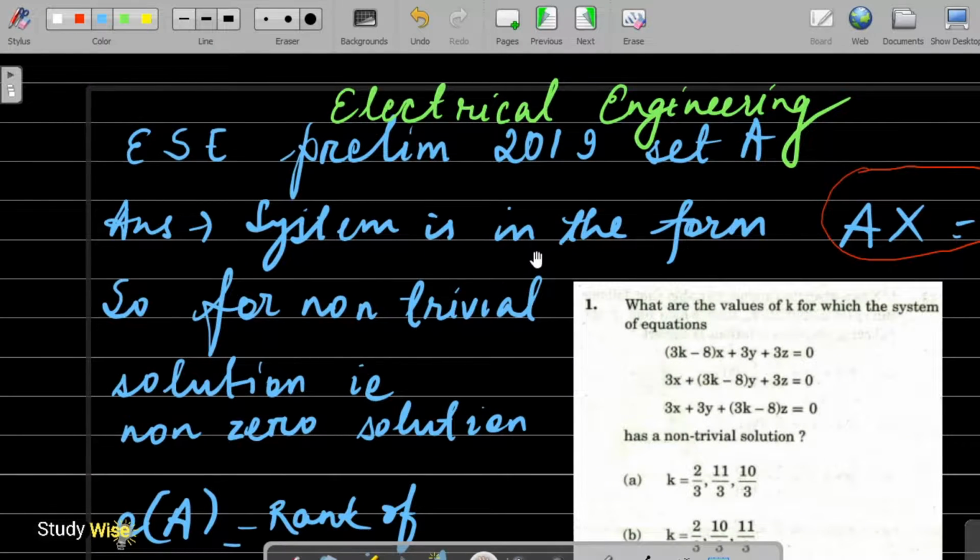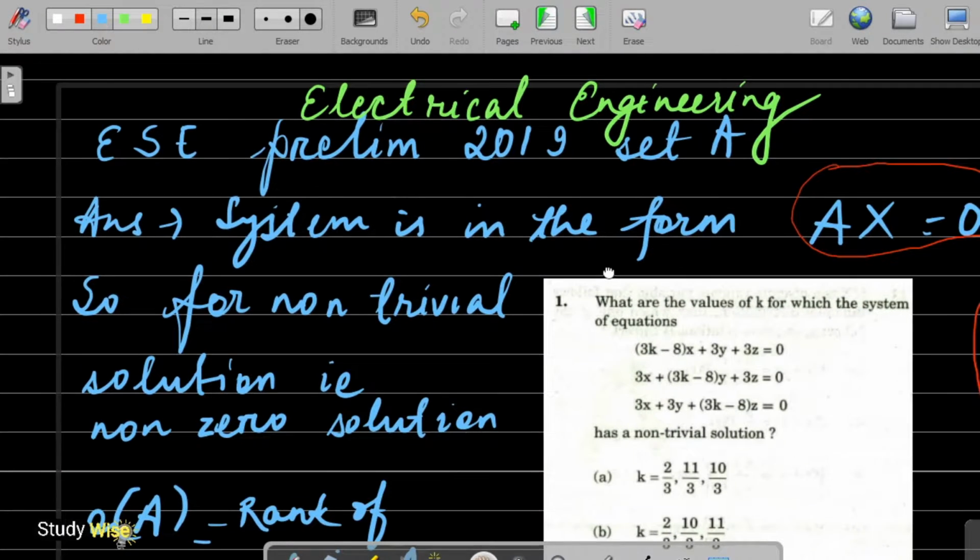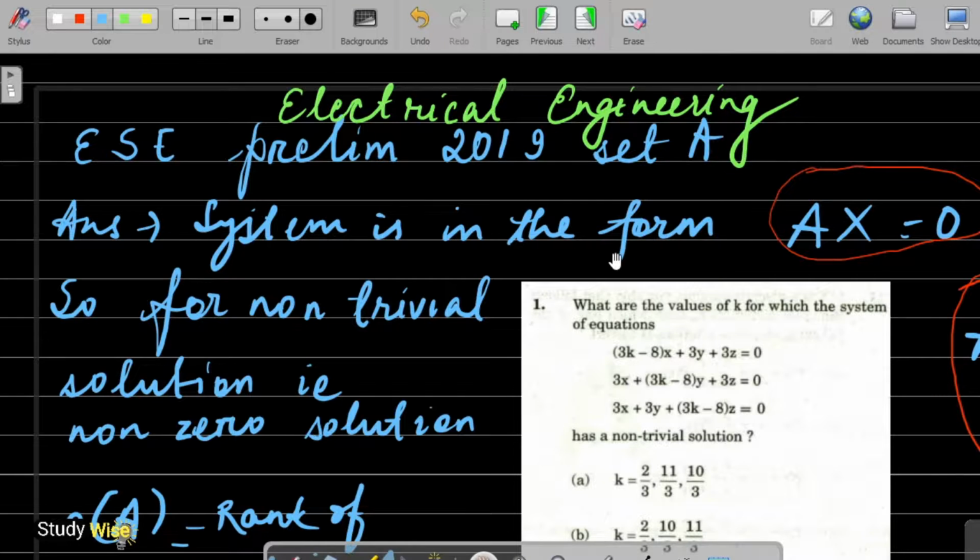Okay, good day everyone. Today we'll be solving a question from Electrical Engineering Service Examinations Prelims 2019 Set A paper. Okay, now the question is given as this.